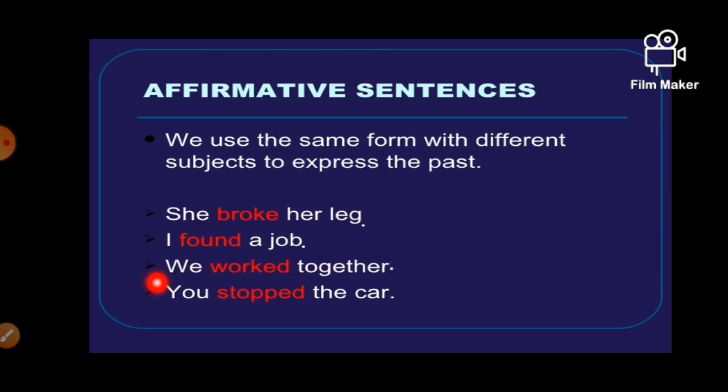You stopped the car. Guys, keep in your mind that whatever the subject is, the verb's second form will be used in each sentence of past indefinite tense. Like here, she, I, we, you are the subjects. But I use the V2 in every sentence. Like broke. Broke is V2 of break. Found. Found is V2 of find. And worked, and stopped is V2 of stop.